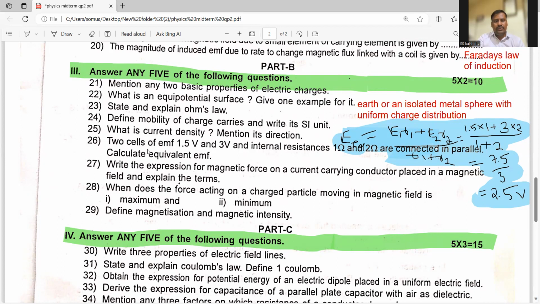Two cells of EMF are given. I'm taking E1 is 1.5 volt and E2 is 3 volt. Internal resistance, I'm taking, is small r1 equal to 1 ohm and r2 equal to r, connected in parallel. Calculate the equivalent EMF. Series case is there and parallel case is there. Anyway, the formula is there: E equivalent equals E1 r2 plus E2 r1 divided by r1 plus r2. E1 is given, E2 is given, and by simplifying this, we'll get 2.5 volt, right? Okay, these are the questions.